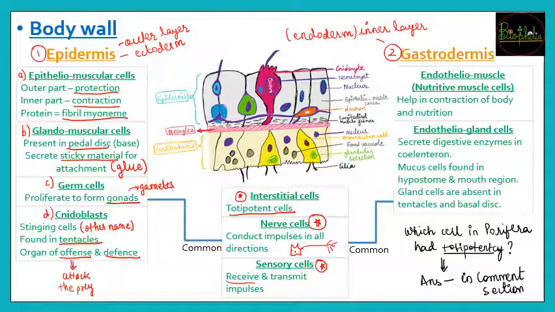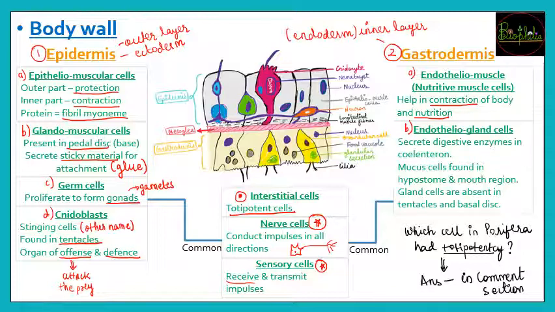फिर आता है the inner layer which is formed from the endoderm, that is gastrodermis. Now the gastrodermis has a cell which is called as endothelial cells. So these are going to be the nutritive muscle cells. Nutritive है, that means they will provide nutrition, and muscular है, that means it will help in the contraction of the inner body surface. Second type of cells मिलते हैं, that is endothelial gland cells.